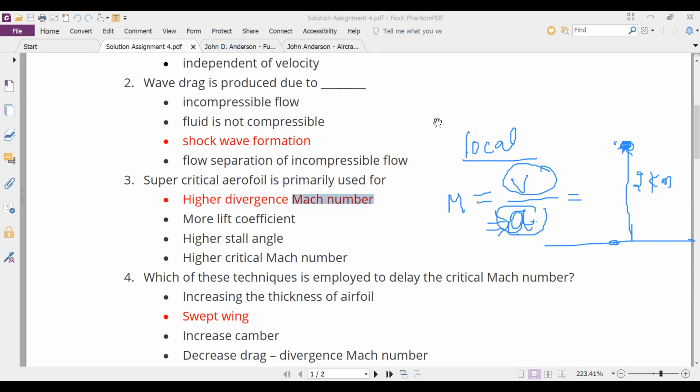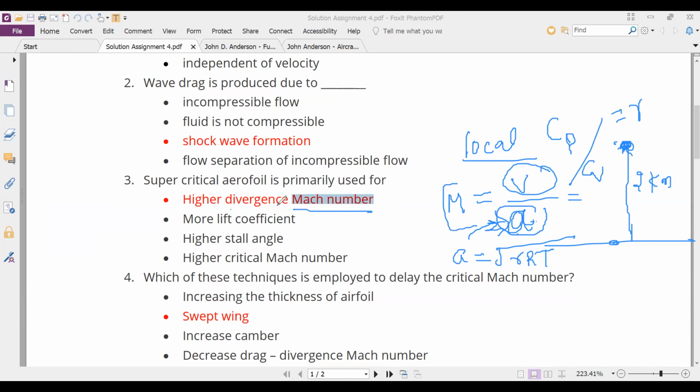So you can find out the speed of sound at that point using gamma RT. R is the gas constant, T is the local temperature at that point, and gamma is the ratio of Cp and Cv. These are two numbers that are used for gas. So that's how you can find the speed of sound, ultimately the Mach number. Now we understand what Mach number is.